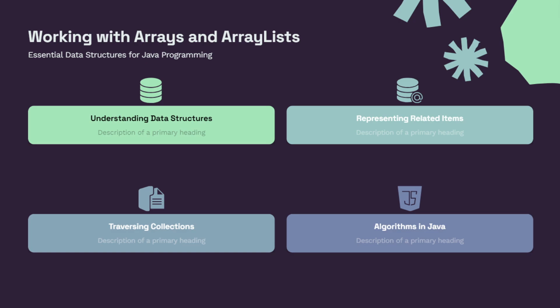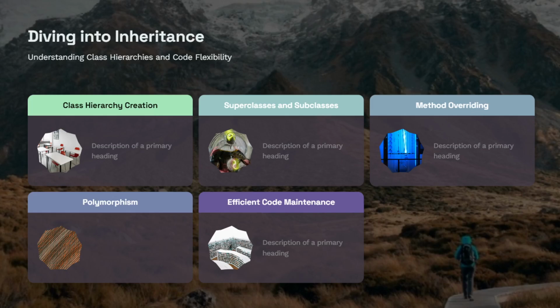This is one of the important topics: array and ArrayList. Array is a very important topic for data structures, and we are going to cover it here. Arrays store data in contiguous memory locations. The main difference between an array and an ArrayList is that with an array we have to declare its size initially at the time of initialization, whereas with an ArrayList we can dynamically change its size. Arrays are present in the util package, whereas ArrayLists are in the collection framework. We are going to see this with examples.